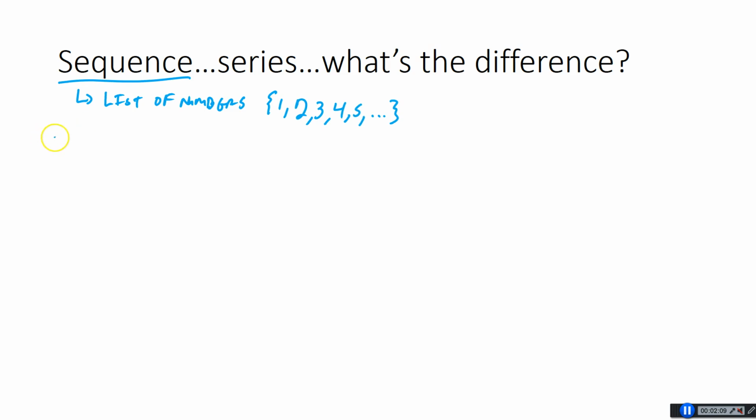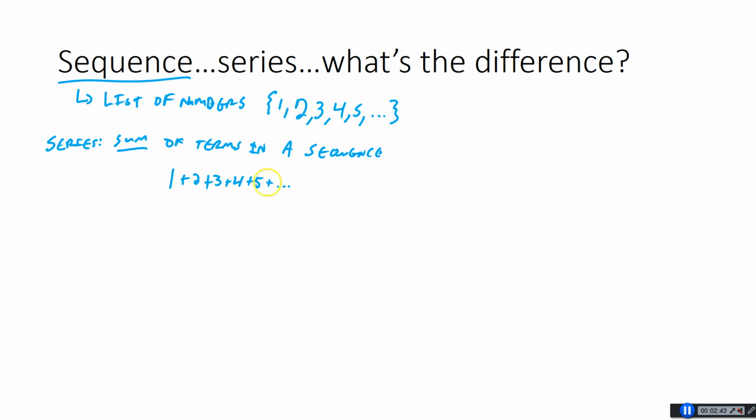That's the sequence. A series is a sum of the terms in a sequence. So what does that look like? For this sequence that we have here, it would be 1 plus 2 plus 3 plus 4 plus 5, and you add all of the terms of the sequence. If you have a finite series, it would stop, right? What we are going to focus on, because Chapter 9 is called infinite series, is what happens as you add this off to infinity.